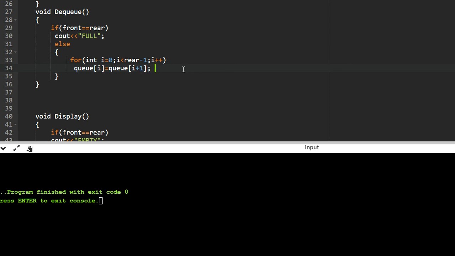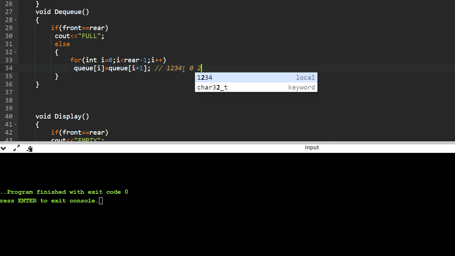Let me explain what it is doing here. Suppose we have 1 2 3 and 4. We have to remove one element from this. Which element will it remove? It will remove 1. So at the 0th index it puts the i plus 1th element, the second element. Then at the 1st index it puts the third, then the fourth.